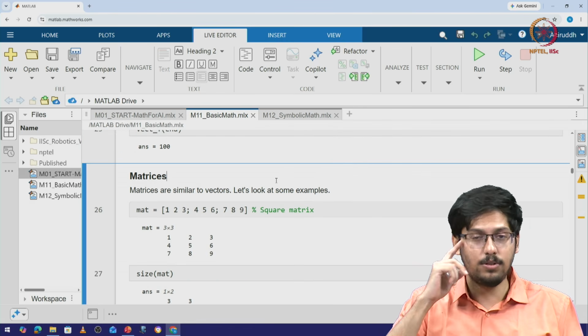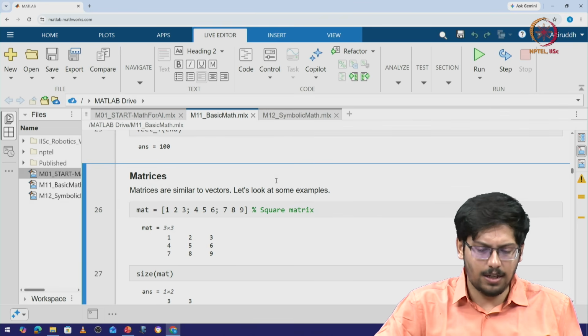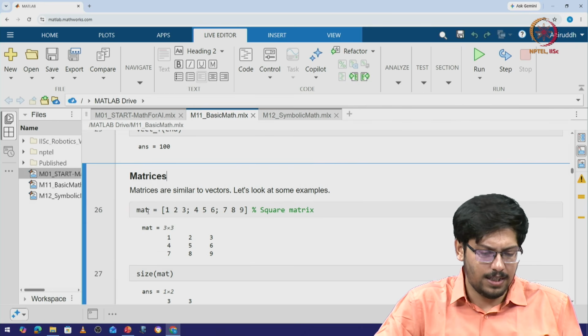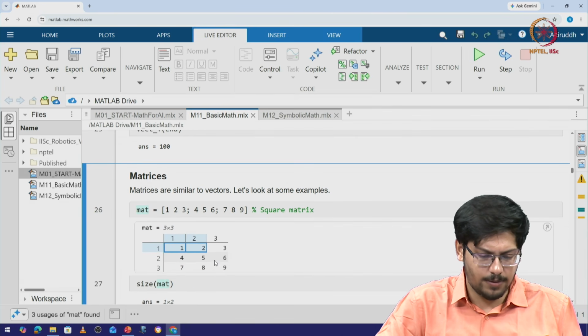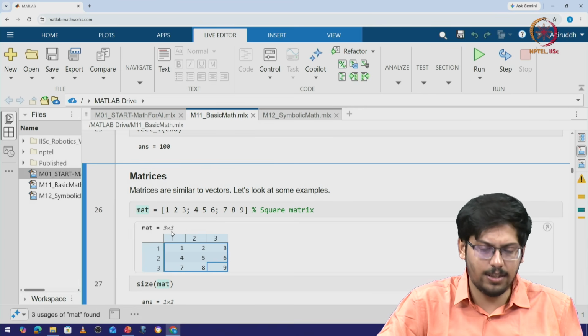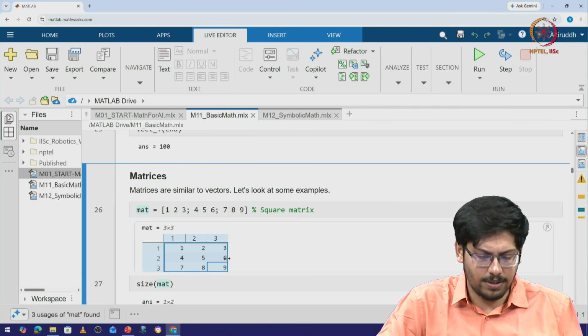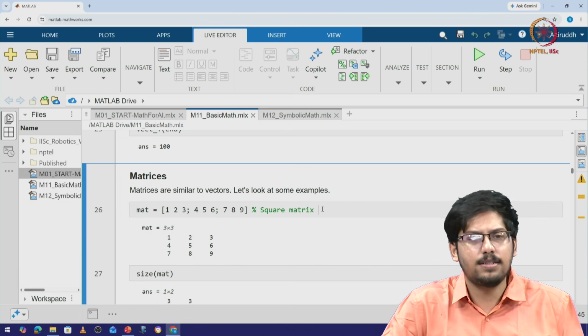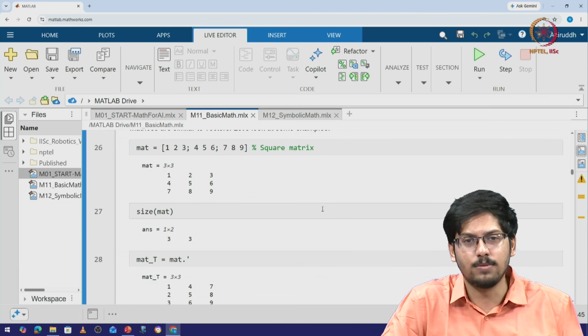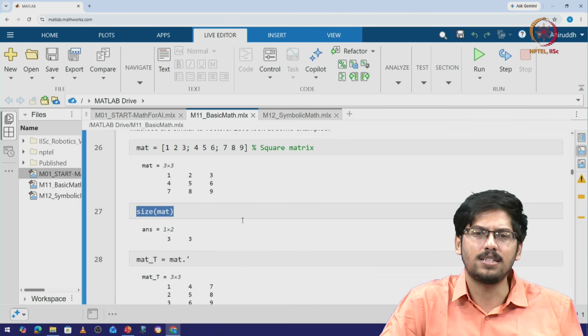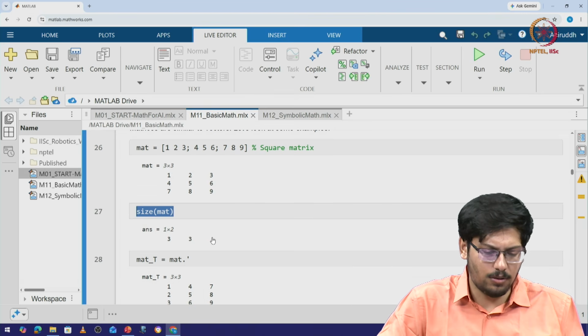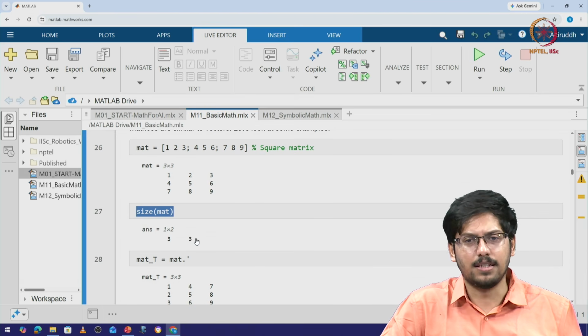So matrices are somewhat similar to vectors, but let's again take a quick look. When we define mat as 1, 2, 3 semicolon 4, 5, 6 semicolon 7, 8, 9, it is essentially highlighted by this particular notation. So we can see that it's a 3 cross 3 matrix, and we can identify all the elements here, right. Now again, this is a square matrix because the number of rows and columns are the same. If we write size of mat, it is giving us the number of rows and the number of columns. So it's 3 and 3 in this case, 3 rows, 3 columns.